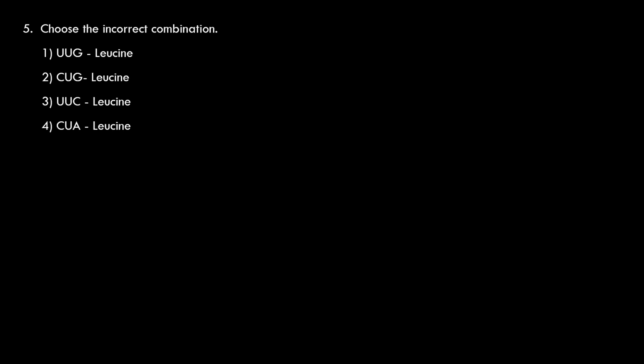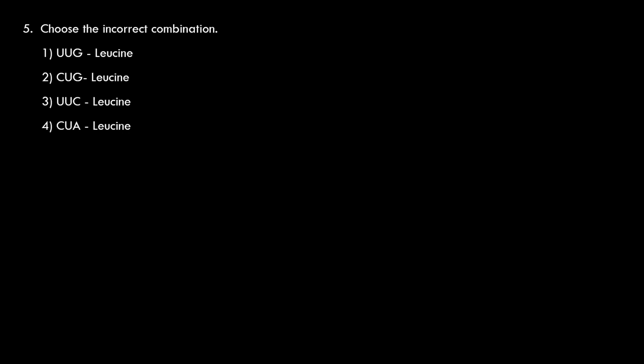CUG is also the codon for leucine. Leucine also has got CUU, CUC, CUA, CUG codons. So a total of 6 codons are there for leucine. UUC is the codon for phenylalanine, not for leucine. So the third must be the incorrect combination.